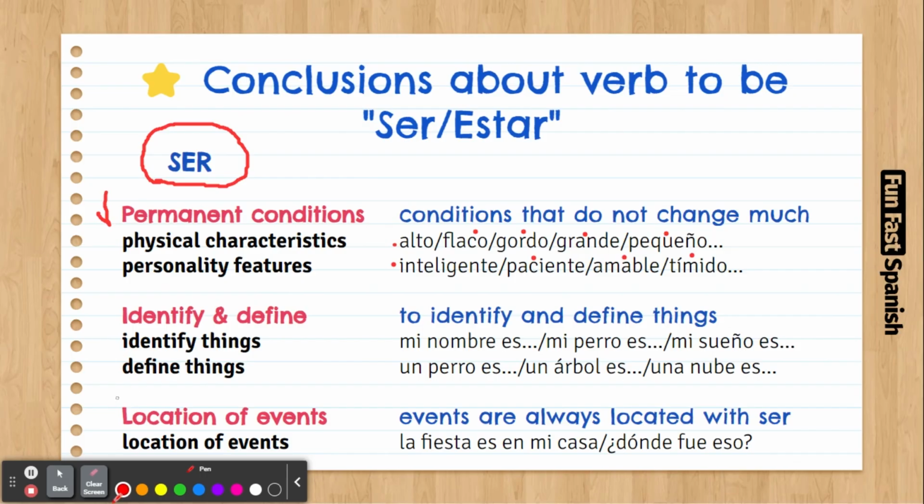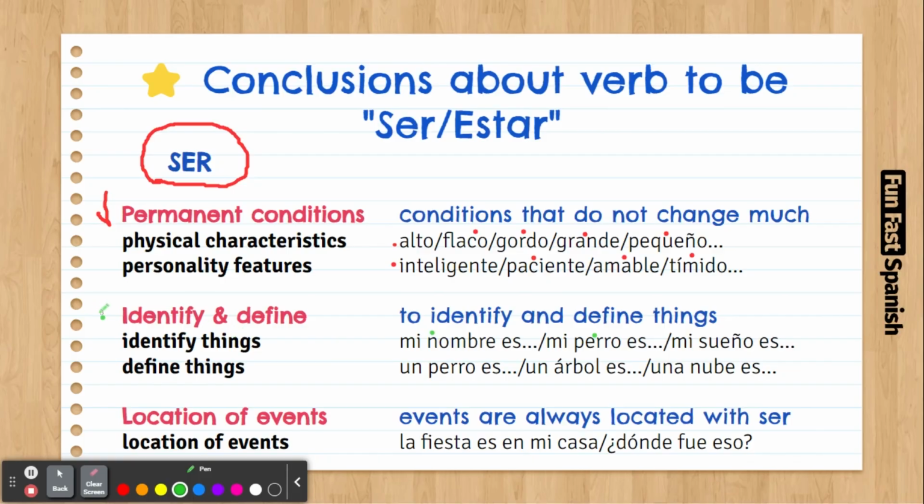And there are two little ones here. One is to identify and define. Identify is when we say my name is, like among all of the names, mine is this one. My dog is that one. Among all of the dogs, my dog is that one. Whatever you want to identify, my friend is that one. That also happens in English.